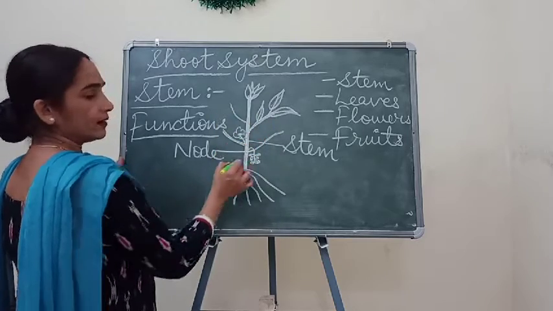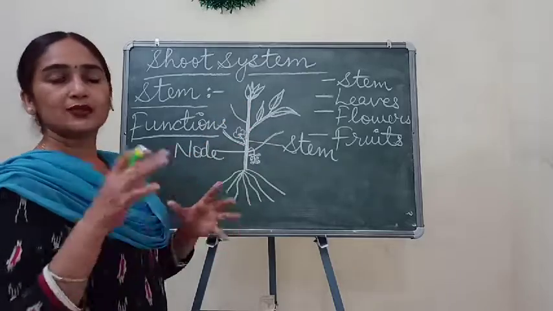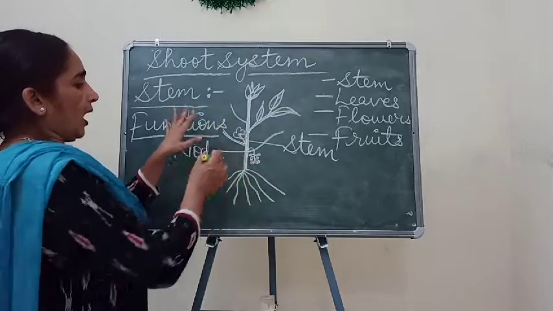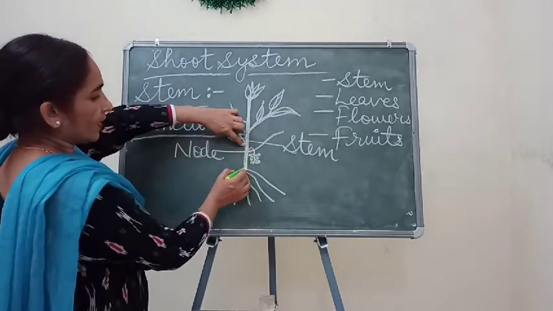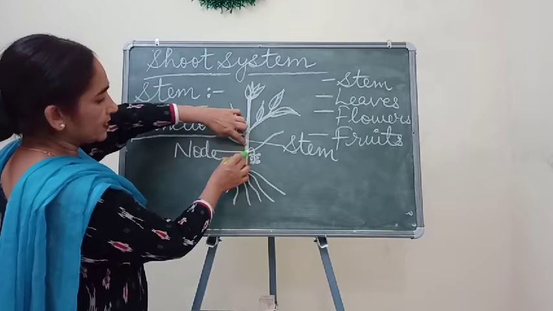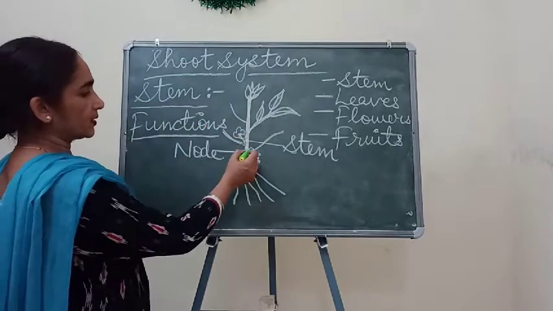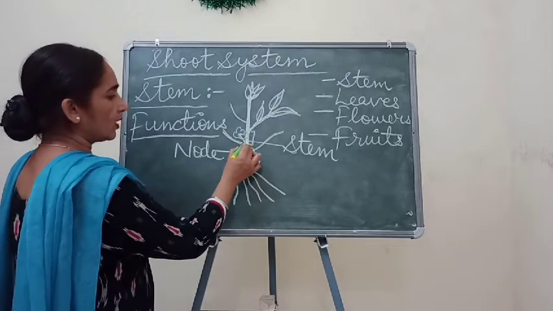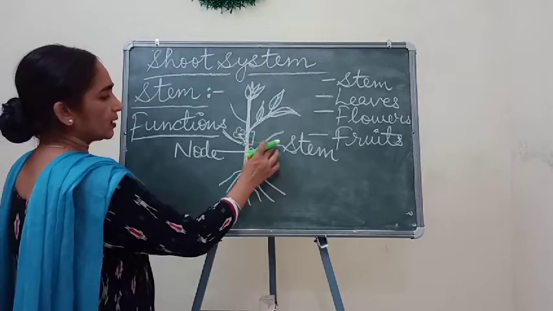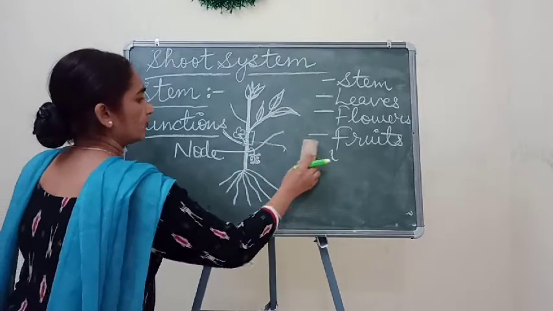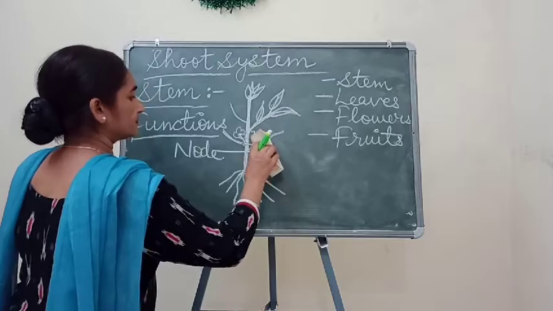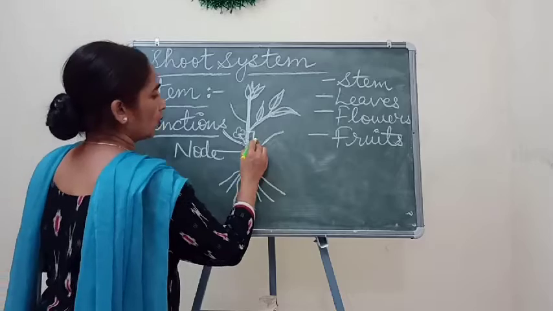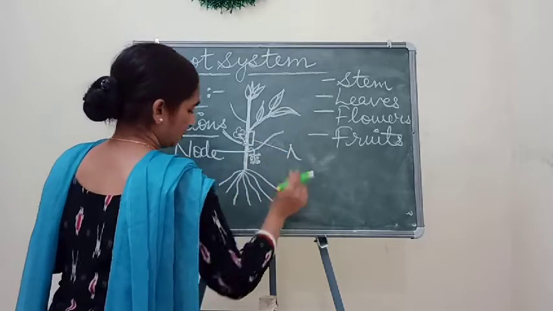So many nodes can be present in any plant or tree, and in between two nodes, this part is called internode. So I'll remove this stem and write here node, internode.